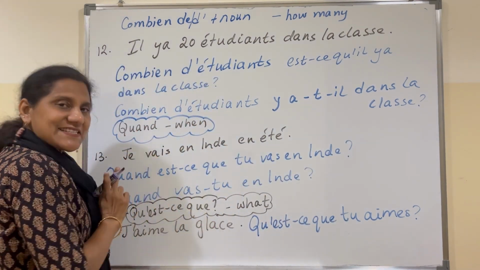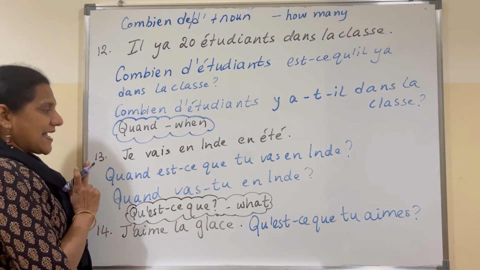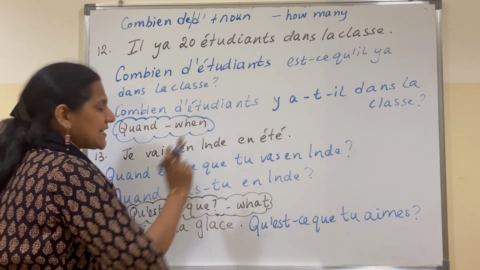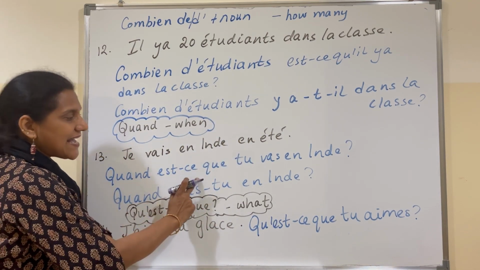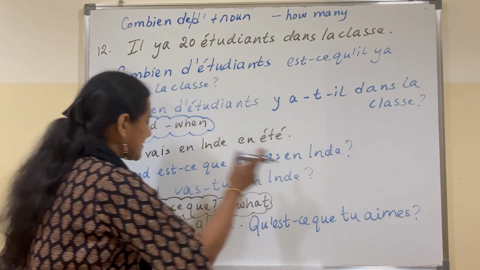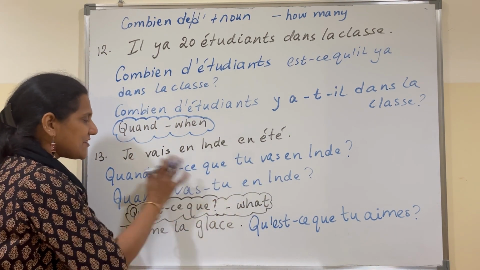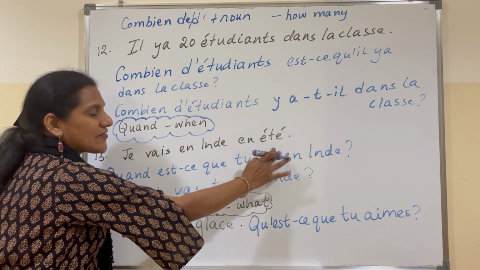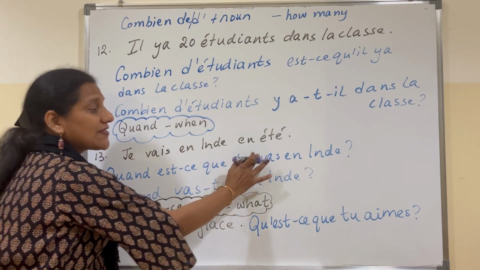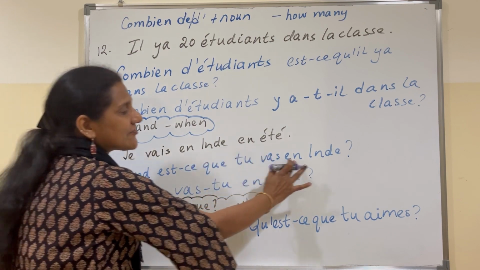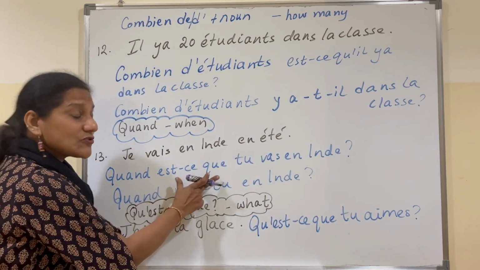Now, let's look at the next one, quand, which means when. Je vais en Inde en été. Quand est-ce que tu vas en Inde? How did we form it? Write out the question format, followed by est-ce que. Change the subject pronoun and the corresponding verb and write the rest of the sentence. I don't want to use est-ce que.